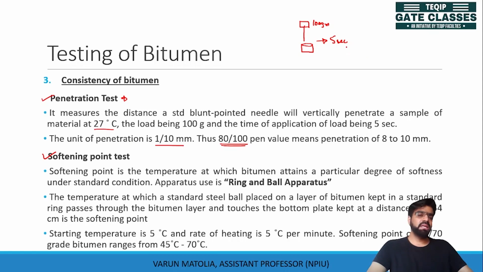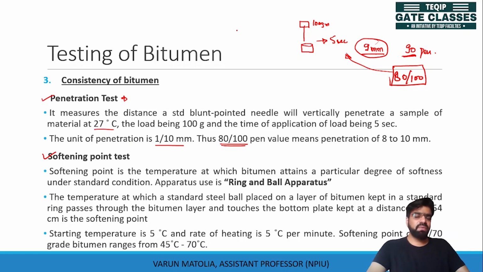Let us say the penetration was 9 mm. This means the penetration value is 1 by 10 mm, so 90. A penetration value of 90 lies between 80 to 100. This is the gradation of the pavement bitumen having a penetration value of 90.